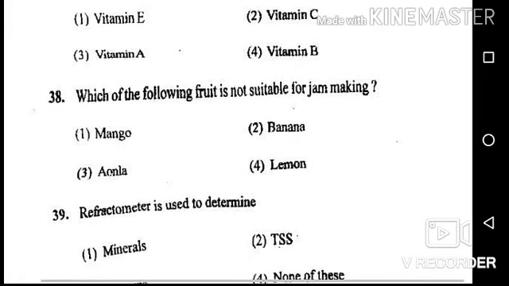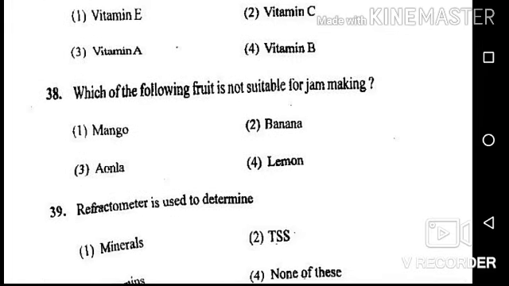Next question is, which one of the following fruit is not suitable for jam making? Options are mango, banana, amla, and lemon. Answer of this question is amla, which is not suitable for jam making.